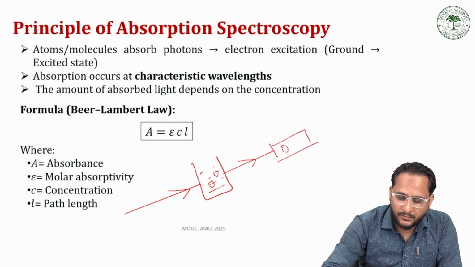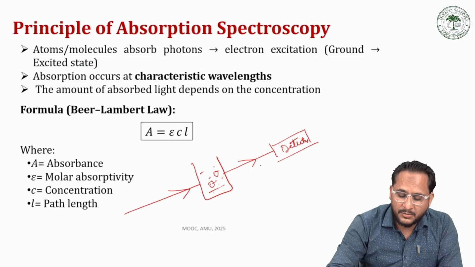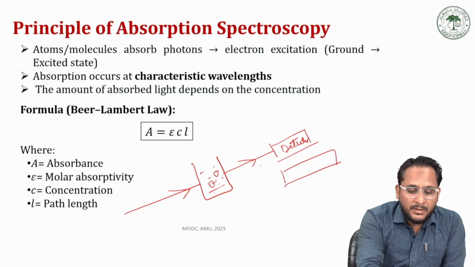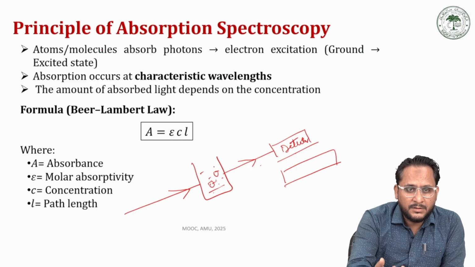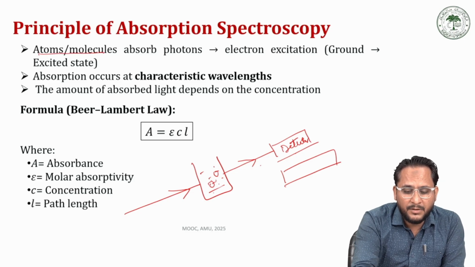This is our detector, for example. I'll discuss more about the detector in the later slides of this unit. So when this transmitted light falls, we get a bright spectrum, and then we have those missing lines. So what happens in absorption spectroscopy? The atoms and molecules that are present in the sample absorb photons.